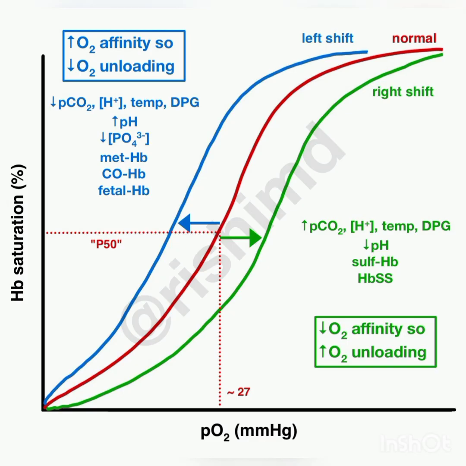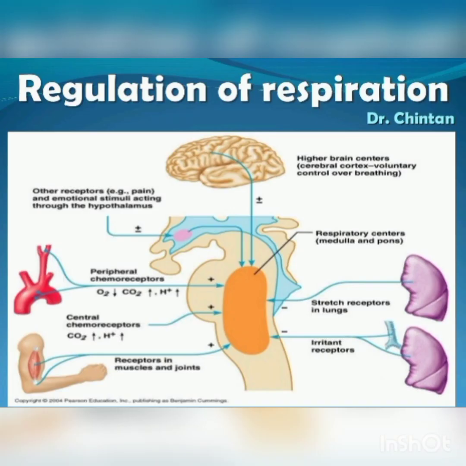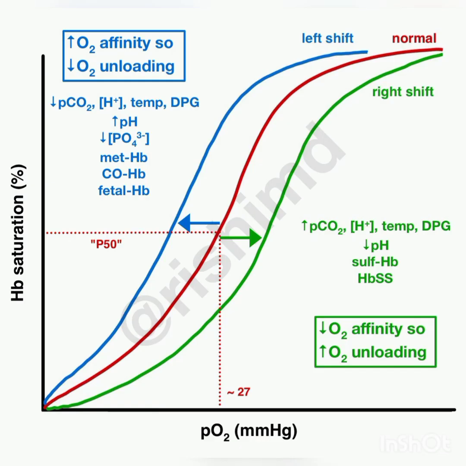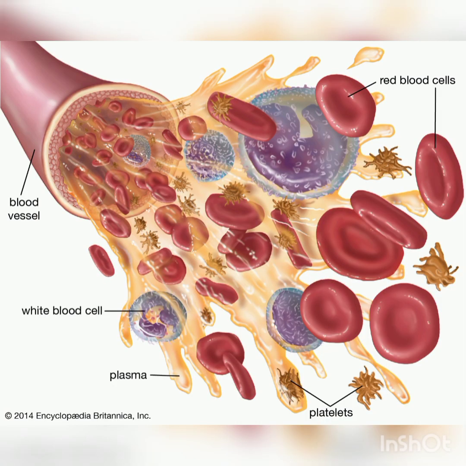The Bohr effect, which we already discussed in intermediate respiration, is nothing but the high concentration of carbon dioxide in the tissues, which helps to unload the oxygen from oxyhemoglobin. It is the effect of CO2 and H plus on the oxygen affinity of hemoglobin. When blood containing oxyhemoglobin passes through the tissues, where CO2 concentration is higher, the affinity of hemoglobin for O2 is reduced. So this is about the transport of oxygen in our blood through the RBC.